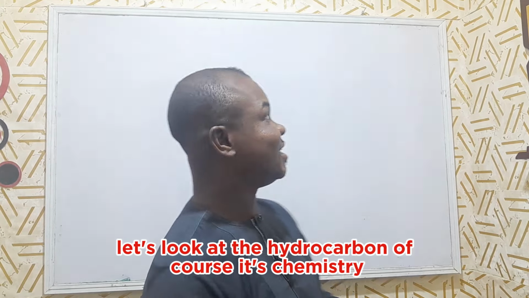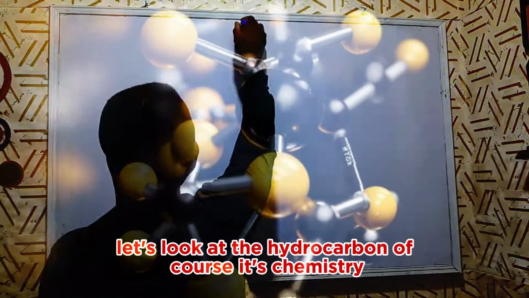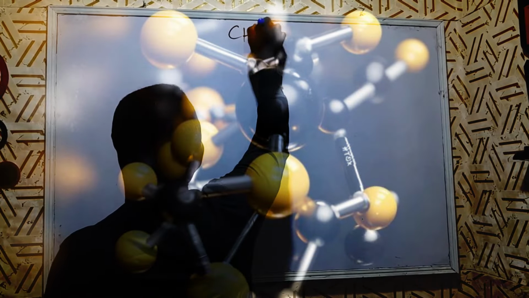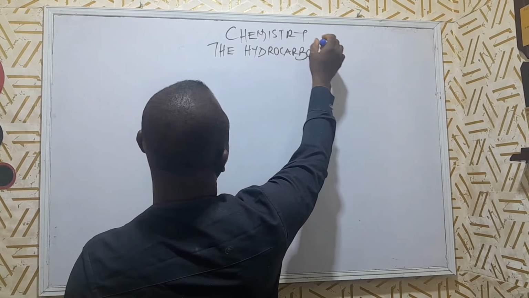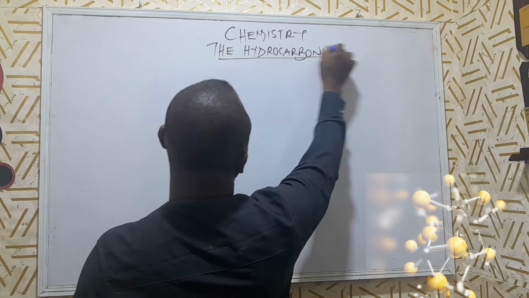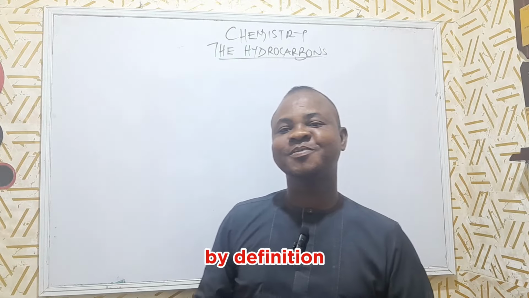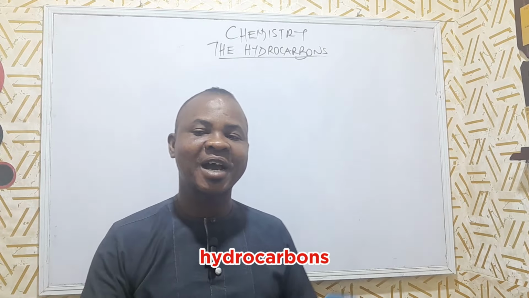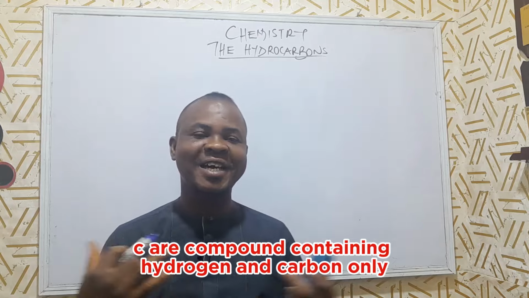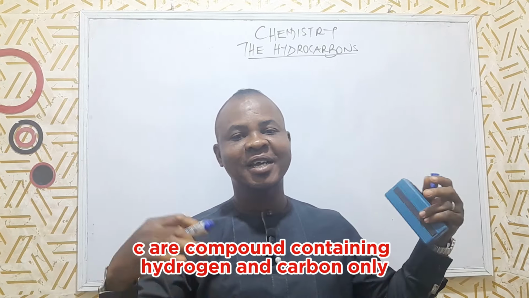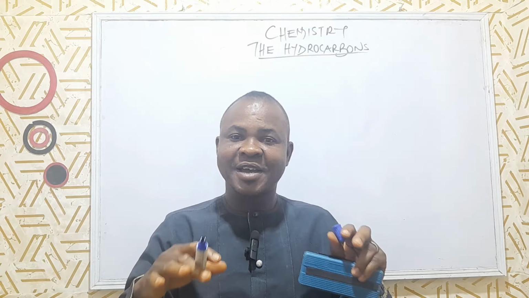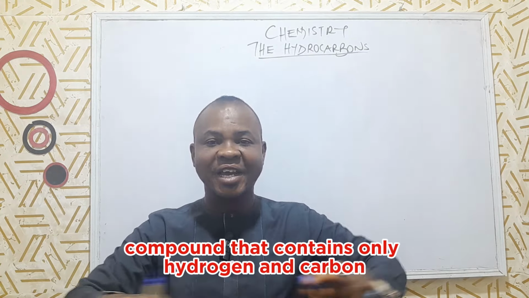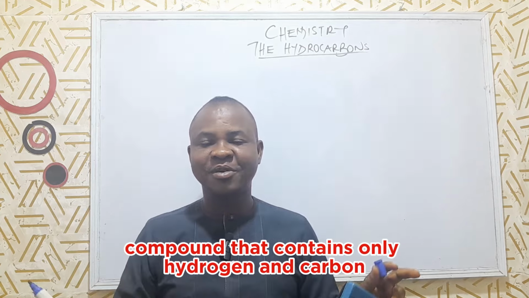Let's look at the hydrocarbon. Of course, it's chemistry. By definition, hydrocarbons are compounds containing hydrogen and carbon only. Did you get that? Compounds that contain only hydrogen and carbon.